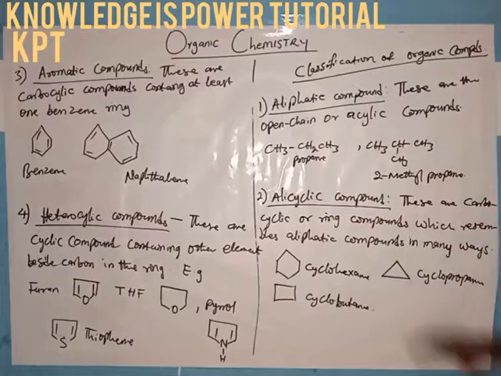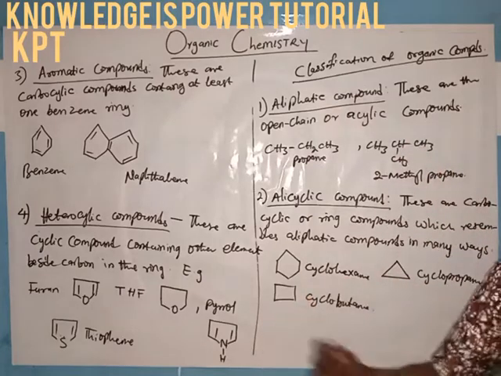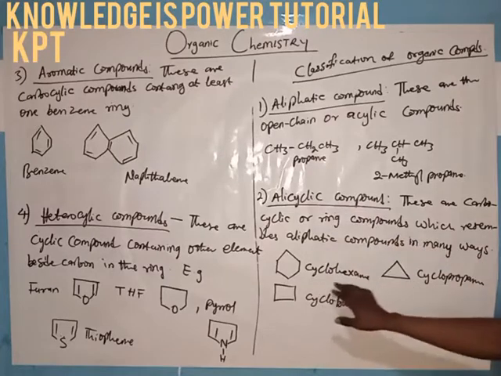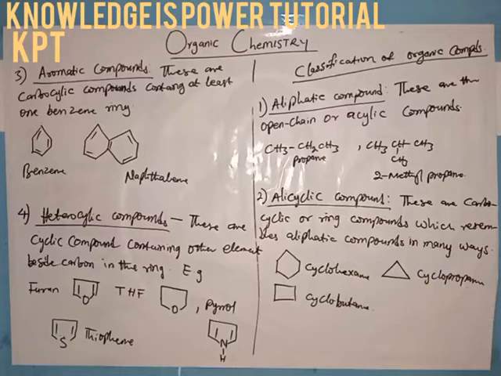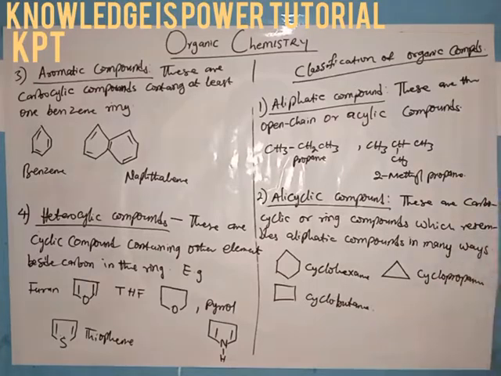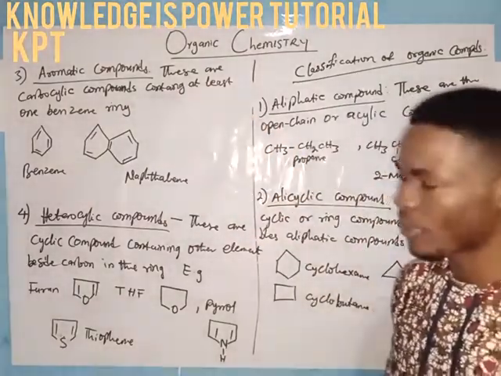The only difference between aliphatic and alicyclic compounds is that aliphatic is a straight chain or a branch chain compound, while alicyclic is a ring compound. So good examples of the alicyclic compounds are cyclohexane, cyclopropane, cyclobutane, and so on and so forth. So the next classification I have, the third, is the aromatic compound.